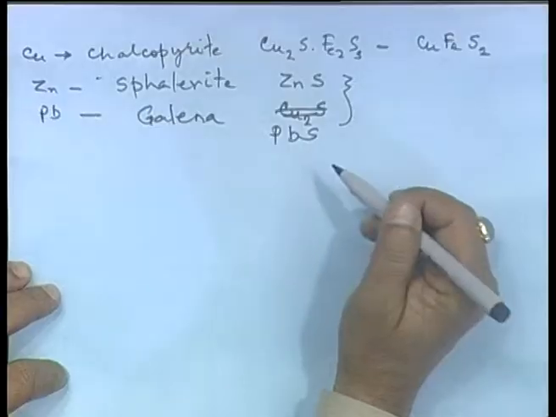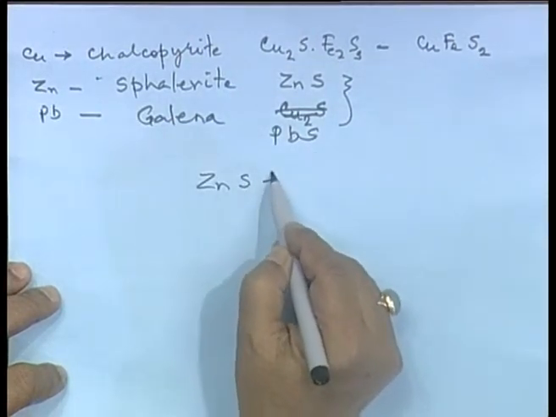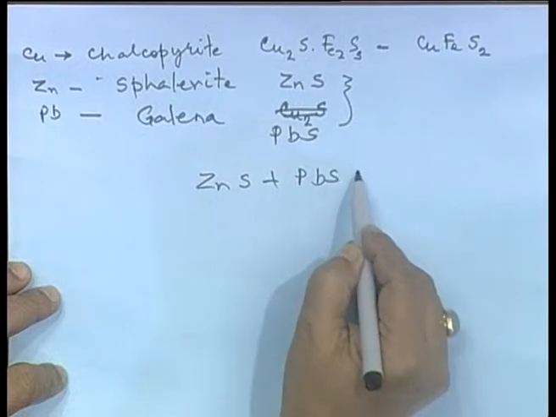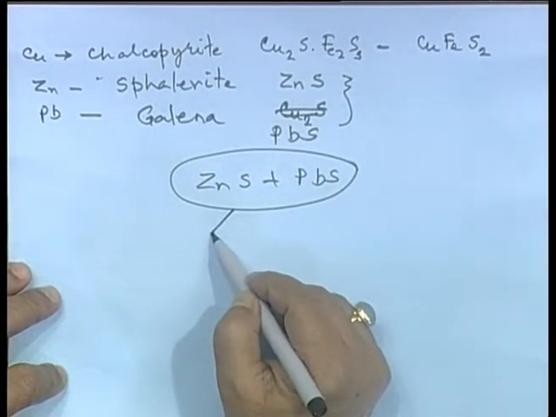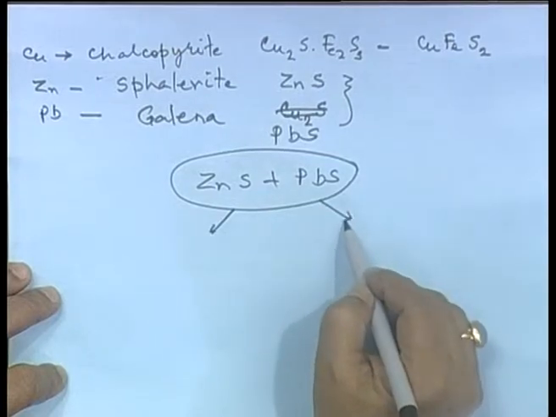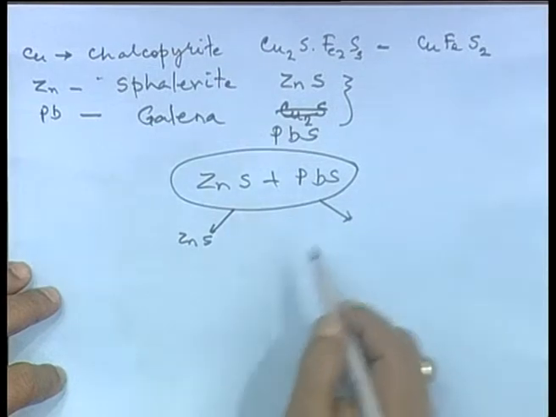Now, you know the sulphide deposits are found in Rajasthan, that is why we have the zinc plant in Udaipur. Now, it so happens that in the deposits where we have both ZnS and PbS, we can have a concentrate rich in ZnS separated out by differential flotation.